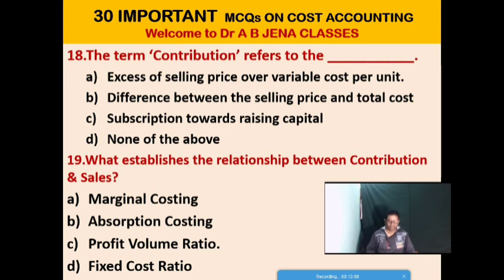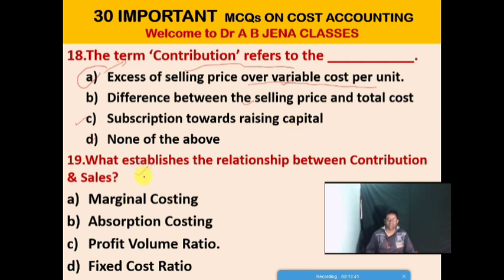So next one, MCQ, the term contribution refers to what? Option A, excess of selling price over the variable cost per unit. Option B, the difference between the selling price and total cost. Option C, subscription towards raising the capital. Option D, none of the above. Friends, so A is the right option for this MCQ. The term contribution refers to the excess of selling price over variable cost per unit.